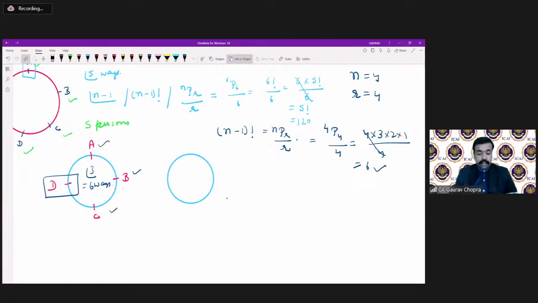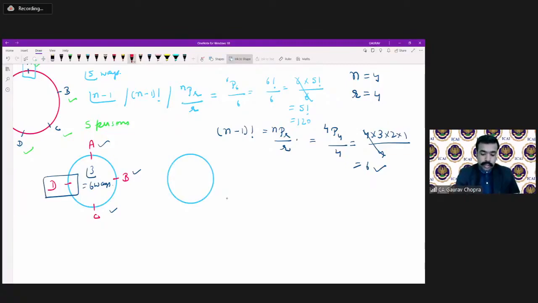Okay. Now there is one more thing. Whenever we are talking about clockwise or anti-clockwise, and both things are similar. For example, when we are talking about a necklace, a circular necklace which has some beads, some kind of diamonds.